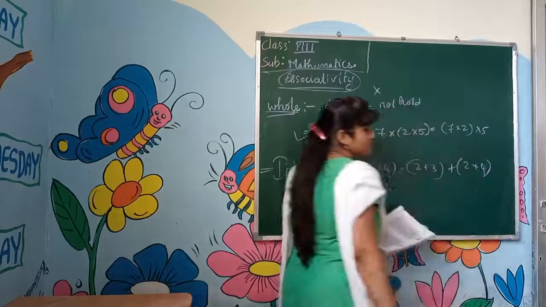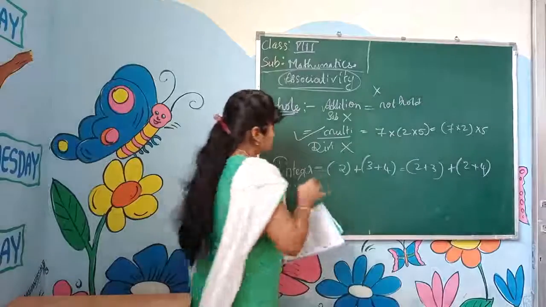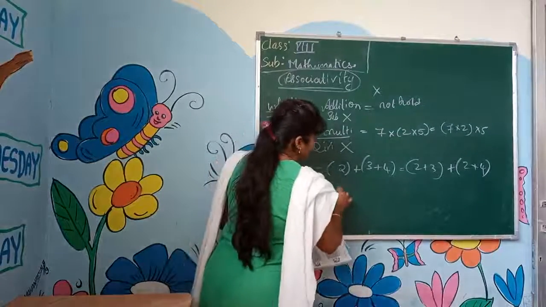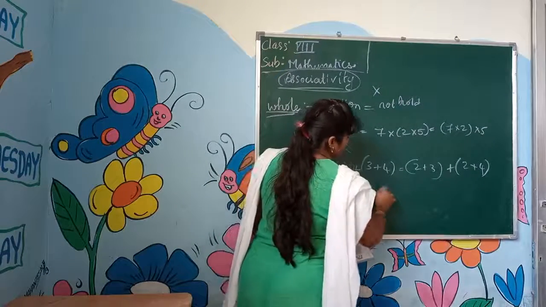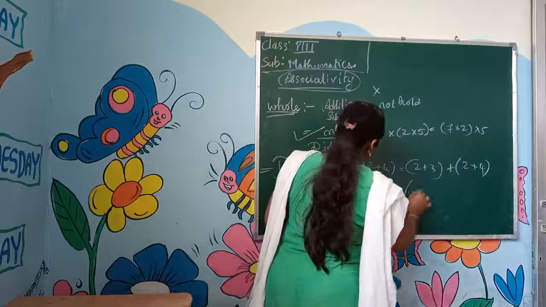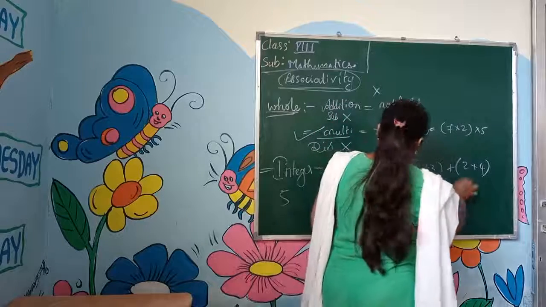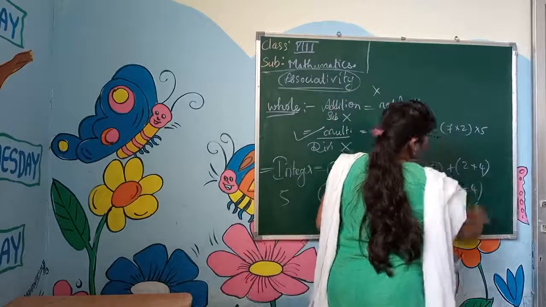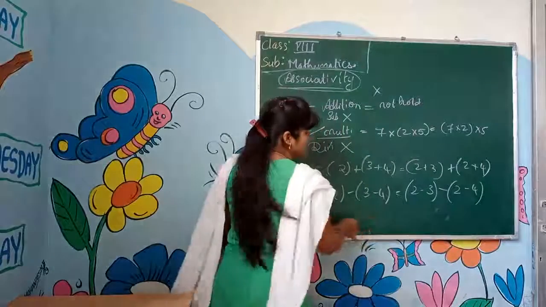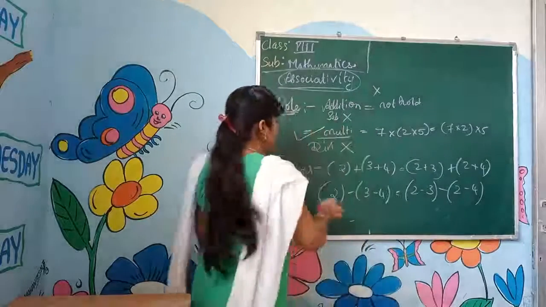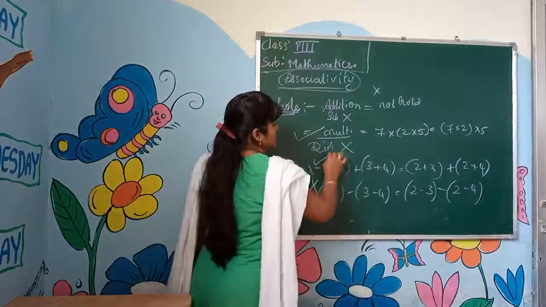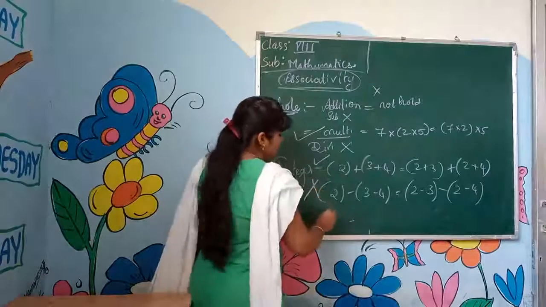It holds. But when we do subtraction, it does not hold because the sign varies. So it does not hold for subtraction. Addition holds.